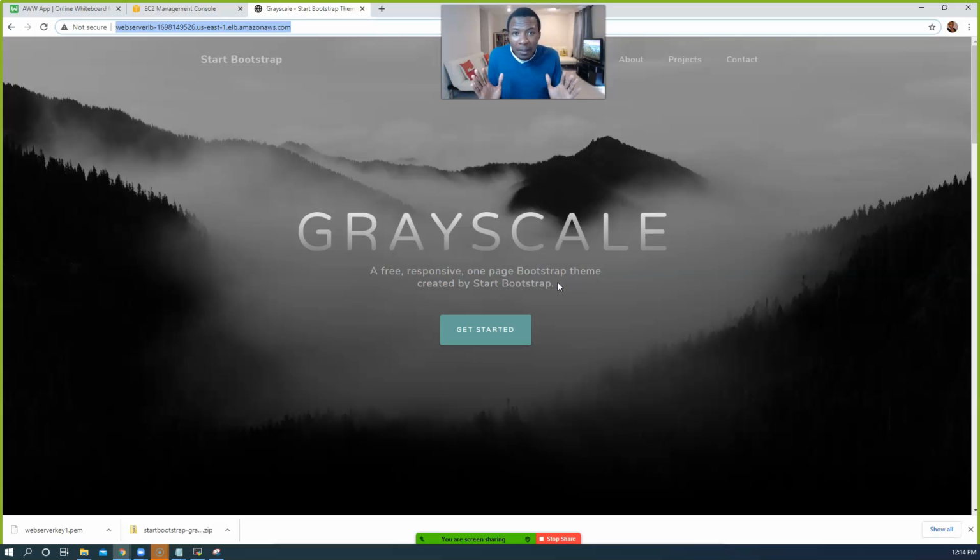Now we don't want to use MobaXterm anymore. We want to use something more secure that AWS provides us, and that is Session Manager. We're going to use Session Manager to log into the servers, and then edit our website template, edit the website code, and add a text in each server that says this is web server 1, this is web server 2. All right, so let's go ahead and do that.